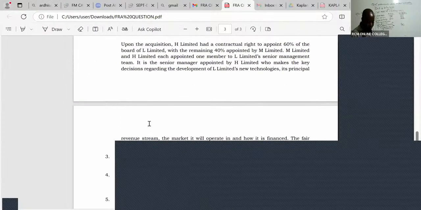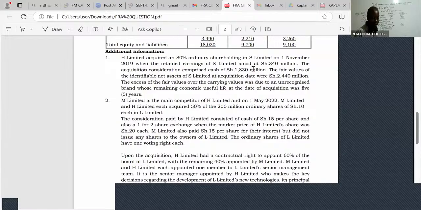So we are told something very interesting here. H Limited acquired an 80% ordinary shareholding in S Limited on 1st November 2019 when the retained earnings of S Limited stood at 340. The acquisition consideration comprised cash of 1830 million. The fair value of the identifiable net assets of S at the date of acquisition were worth 2440.